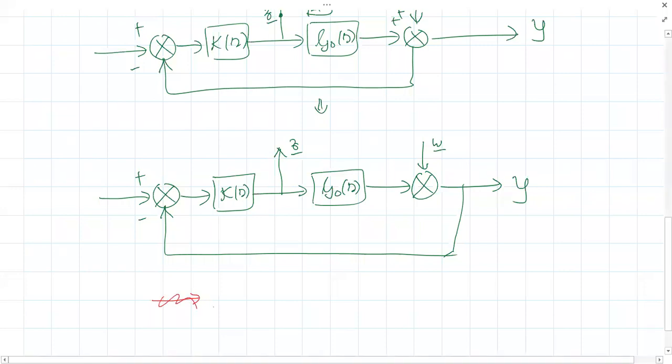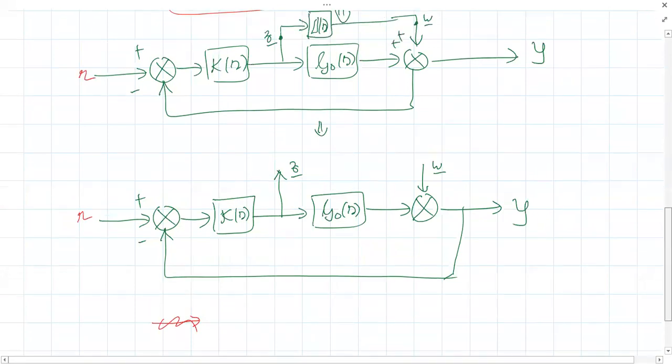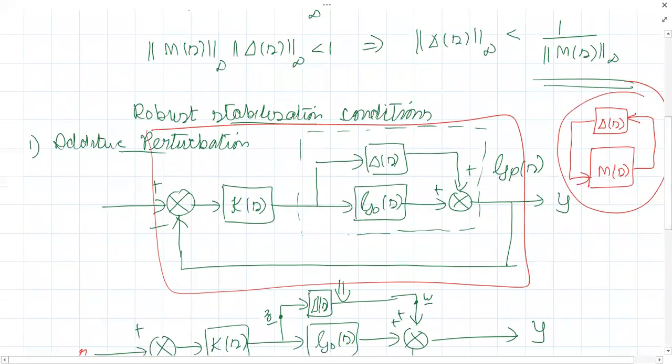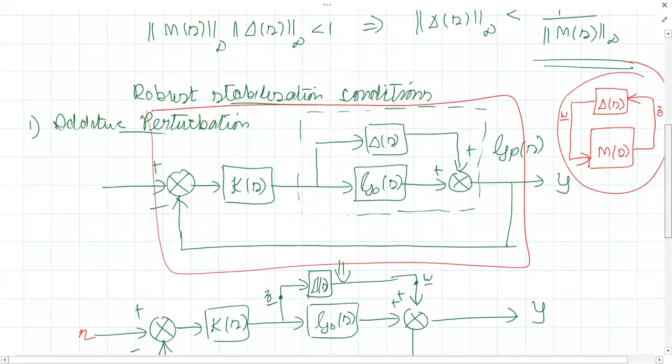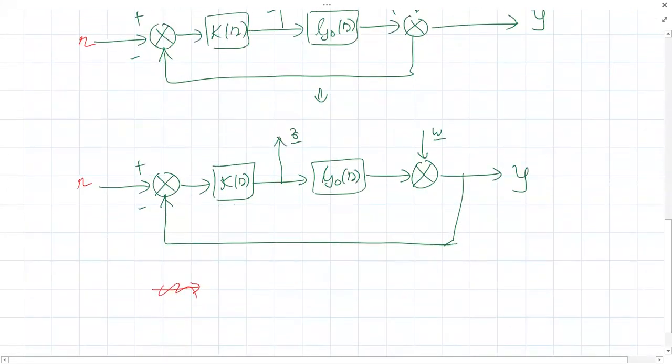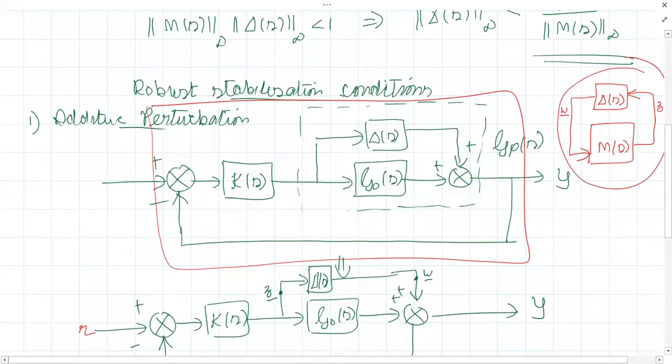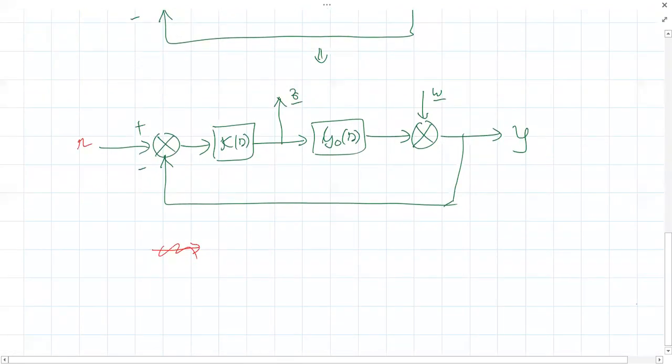Okay. So this is our input signal R, right? This is R and this is Y, right? So now we need to see, this is actually Z and this is Y. Z and W. Okay, input to the perturbation block is Z and output from the perturbation block is W. So that means we need to represent this figure in which Z is the input signal and W is the output signal. Okay, so we have to redraw this given figure like this.